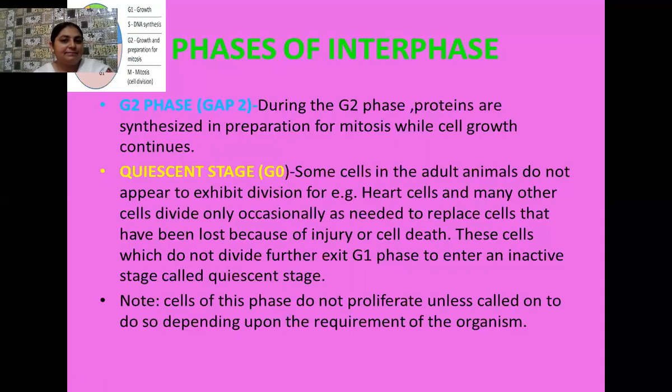These cells exit from the G1 phase, that is growth 1 phase, and enter into an inactive stage. That stage where these cells remain in reserve is known as the quiescent stage. Okay, students, cells of this stage do not proliferate unless they are called to do so, unless there is a demand in the body of the organism.